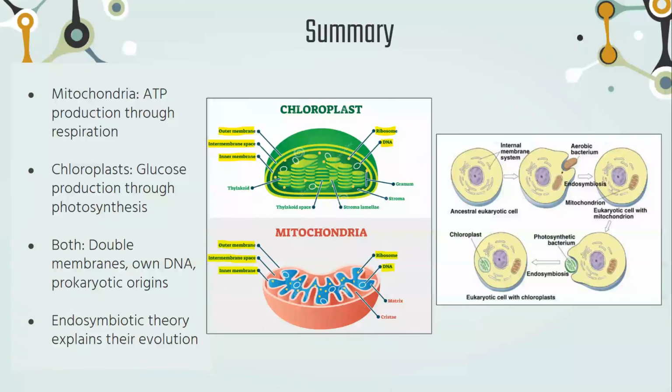So in summary, mitochondria are places where ATP is produced through respiration. Chloroplasts are places where glucose is produced through photosynthesis. Both chloroplasts and mitochondria have double membranes. They have their own DNA, and they have prokaryotic origins.